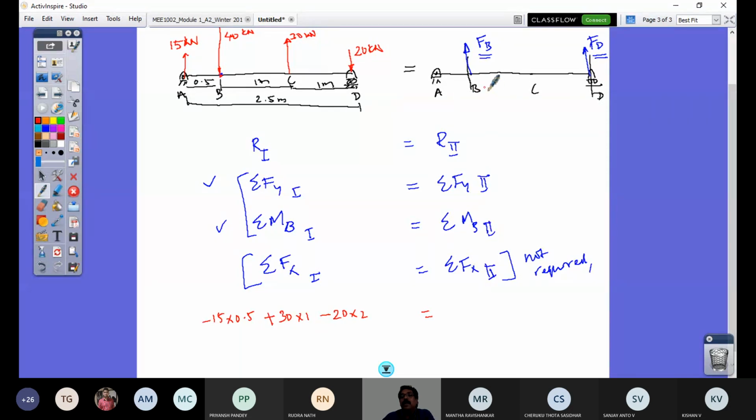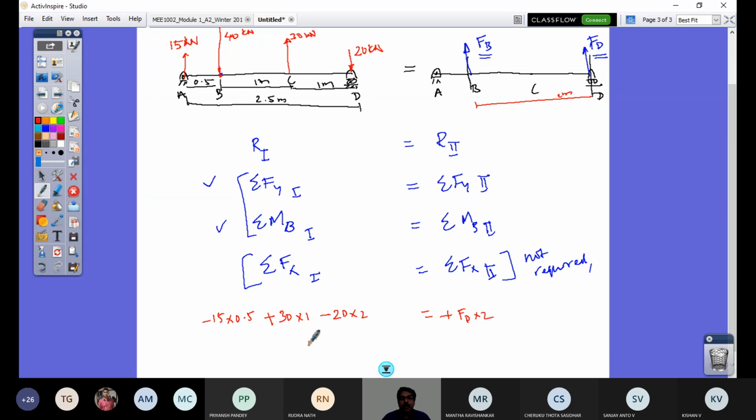So this is again the same configuration. This distance is 2 meters. Here FD is upward, so that would create a counterclockwise moment. So plus FD into 2. Solving this, I get FD. So what is this? You get here 15 into 0.5, that's minus, plus 30, minus 40.